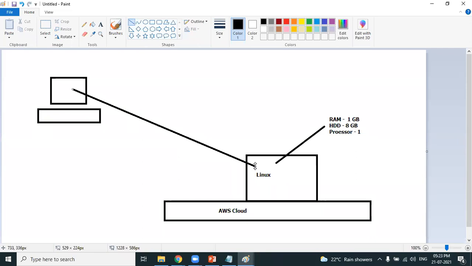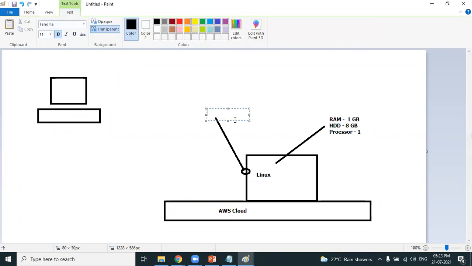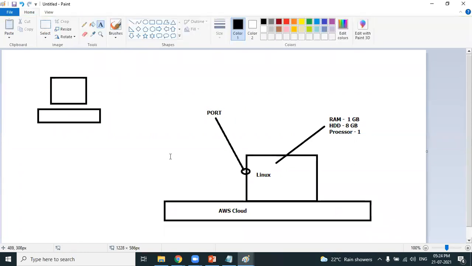You can successfully connect to the Linux machine only when the port is open. Port is something like a gate.